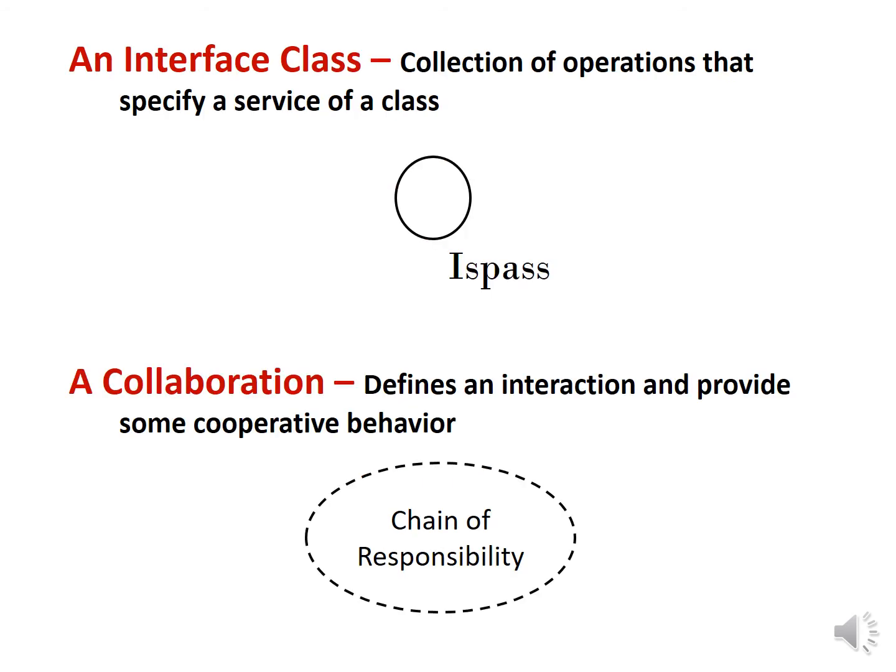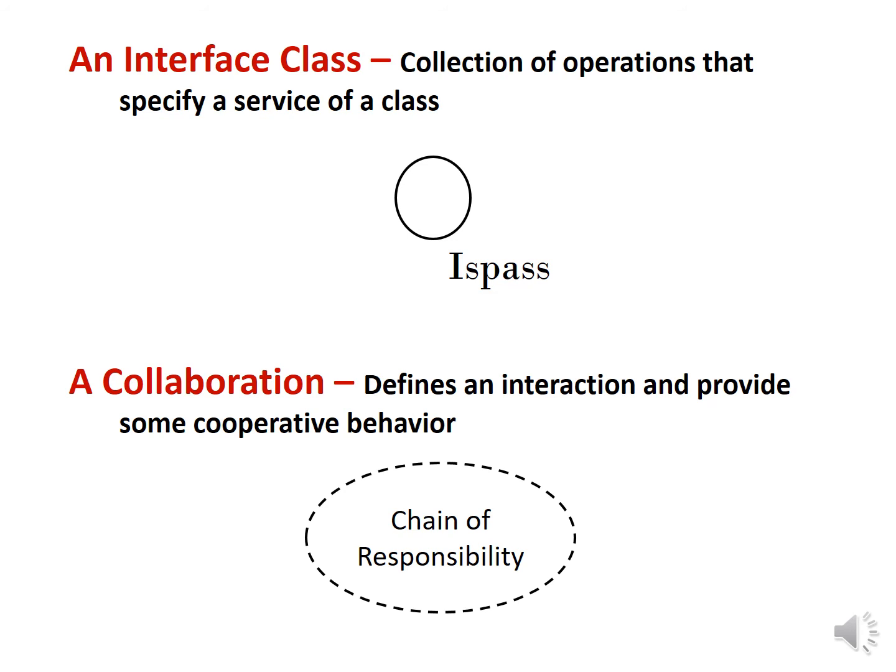Then number two, an interface. An interface is a collection of operations that specify a service of a class or component. An interface defines a set of operation specifications, that is, their signatures, but never a set of operation implementations.